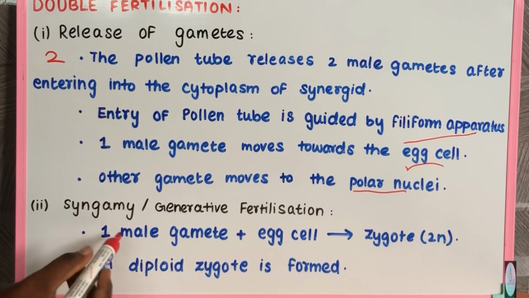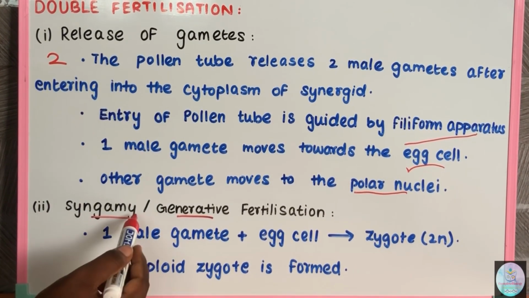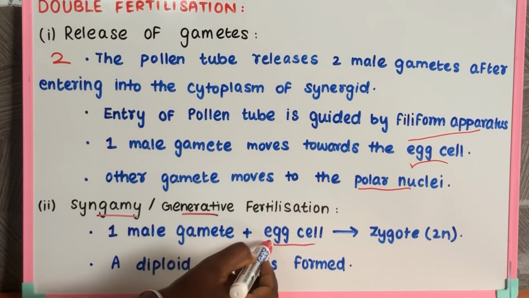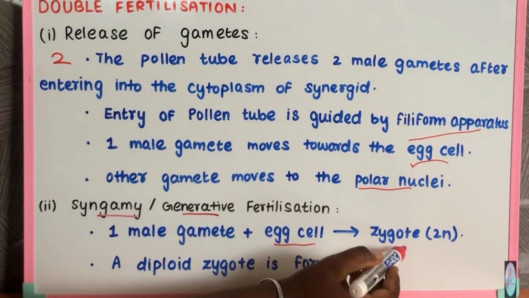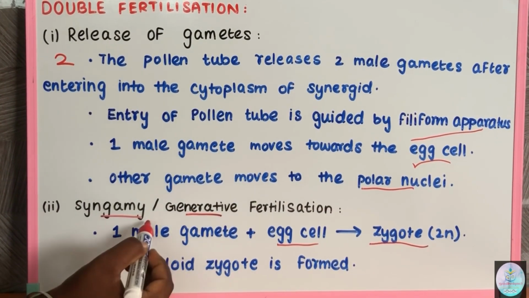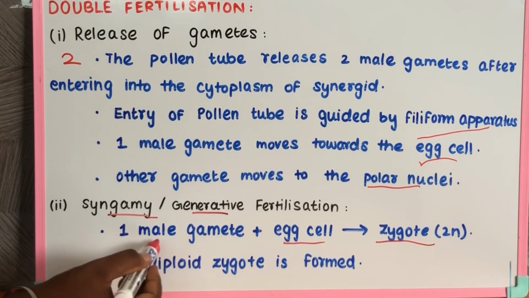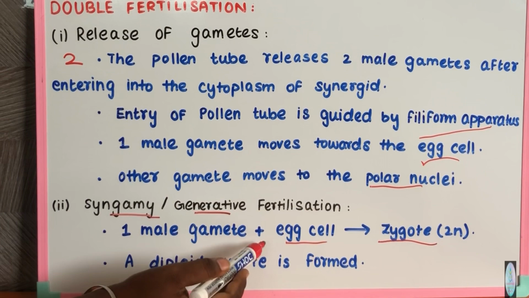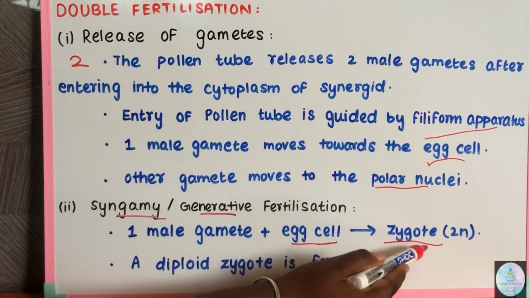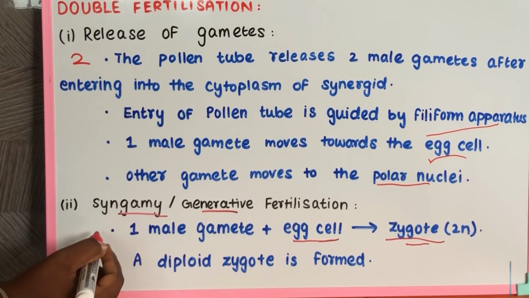The second process is syngamy or generative fertilization. In this process, one male gamete fuses with the egg to form a diploid zygote. This fusion is called syngamy, or also generative fertilization. So the first male gamete fuses with the nucleus of the egg cell and forms a zygote which is diploid in nature. This is the second process.